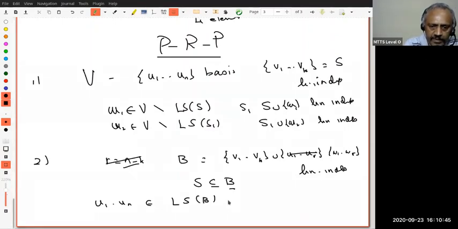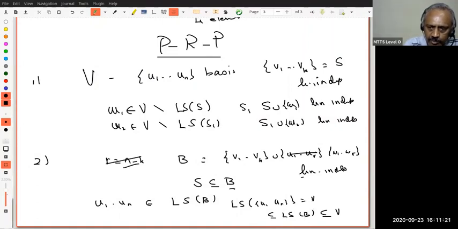Okay, then I want to claim, if they are in the linear span of this, what does that mean? The linear span of U1, U2, ..., UN, which is B, is a subset of the linear span of B. But you already said B is linearly independent, and this shows B is a spanning set. Am I going fast? See, the linear span of U1 to UN is B, but this is contained in the linear span of B, but this is contained in B. Therefore, the linear span of B equals B.